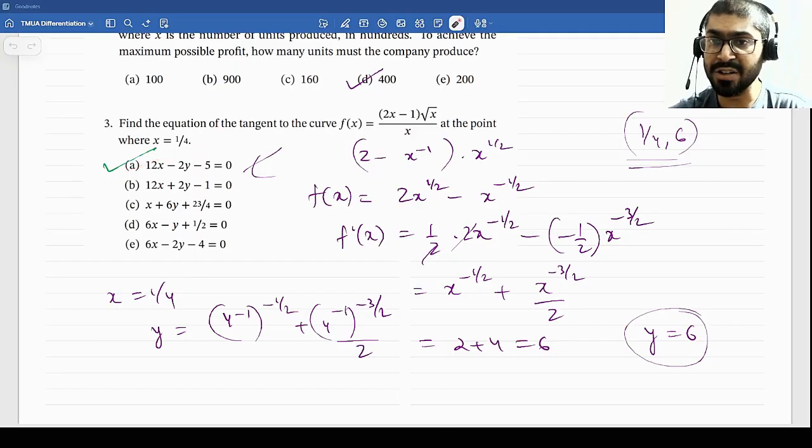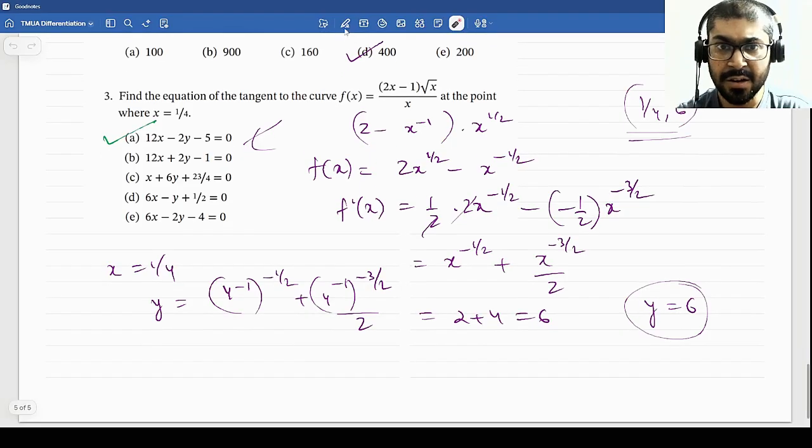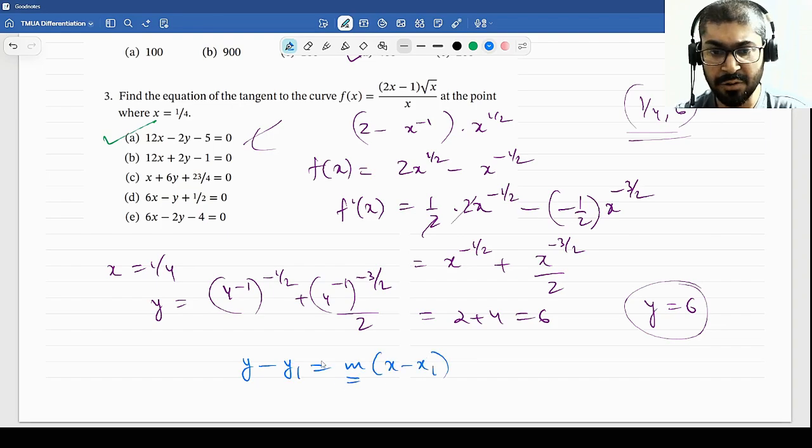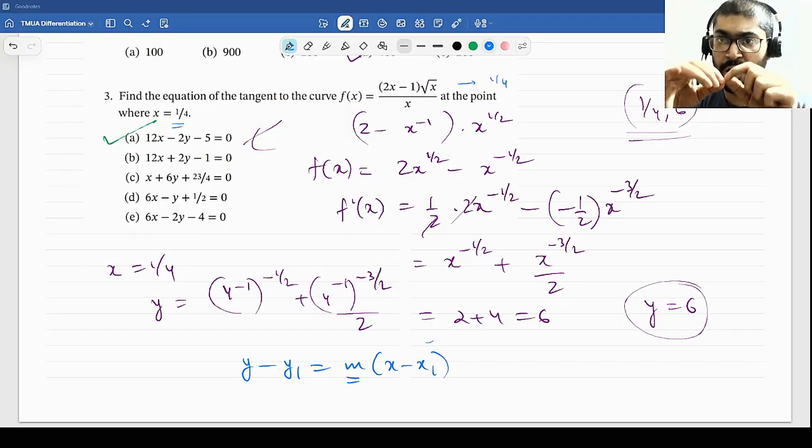the equation of the tangent. Now the equation of the tangent is a bit different. So we will be using the one point form, right? If you remember the one point form, it was y minus y1 is equal to m into x minus x1, right? So this m, the slope, will be obtained from the derivative. This x1 that is given to you, 1/4, and this y1, you put 1/4 here. Whatever the value you get, that will be the y coordinate of that point, because the point of contact of the tangent to the curve is also a member of the curve itself. So the x coordinate will lie on the tangent as well as on the curve, so you can get the y coordinate of that point by putting it into the curve.